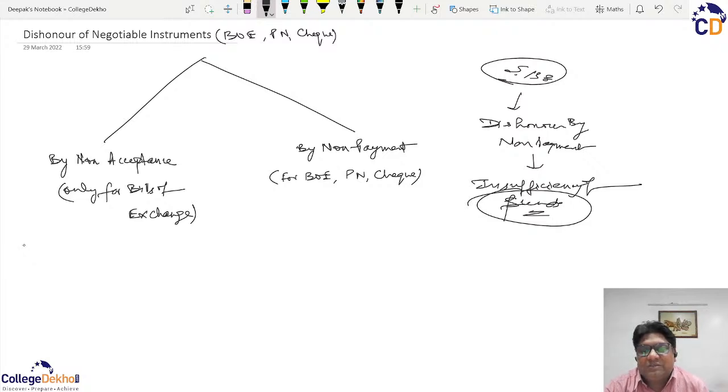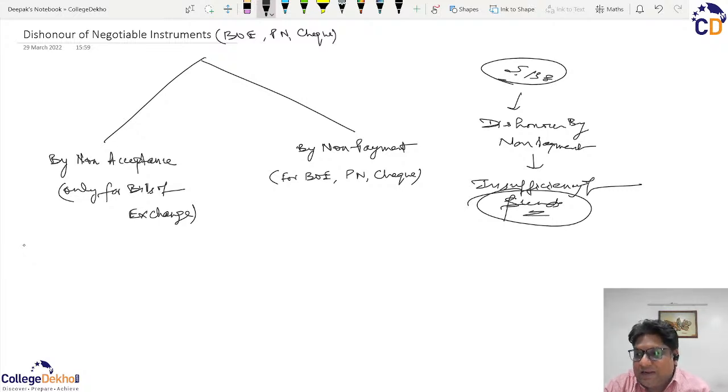So when there is a specific dishonor where the bank fails to pay the obligation on such a cheque on the grounds that everything is fine, but there are no funds available in the bank to pay the amount mentioned on the cheque, then in a way it shows intentional default on behalf of the maker of the cheque to deny the payment which he needs to pay to the holder.